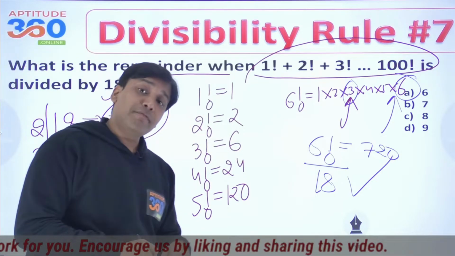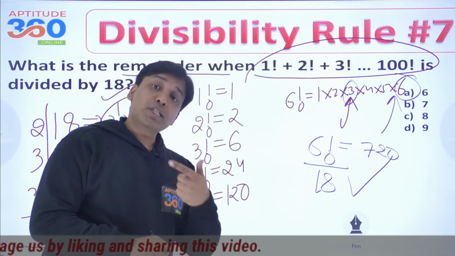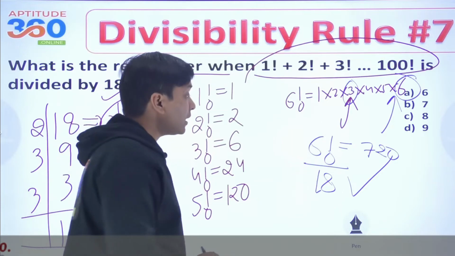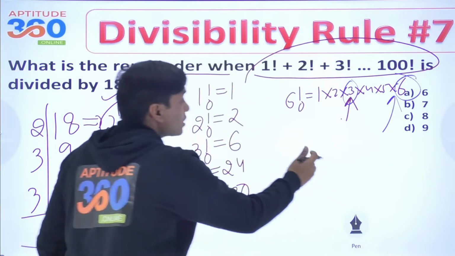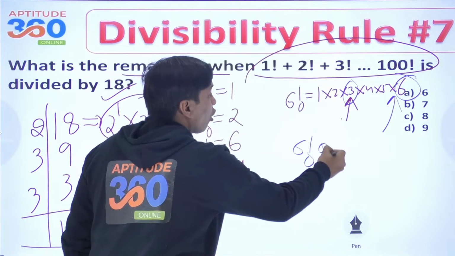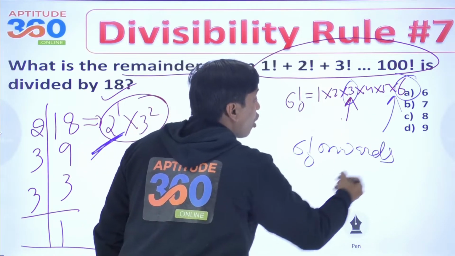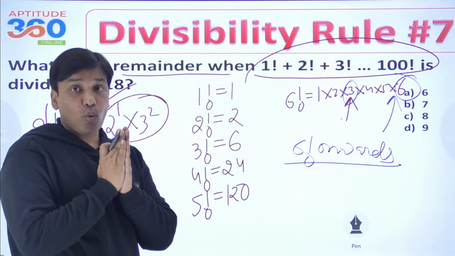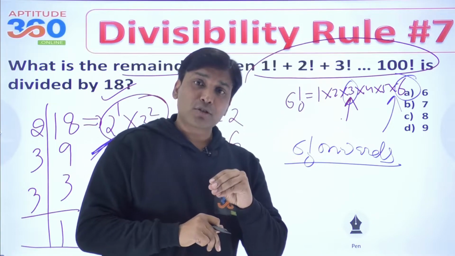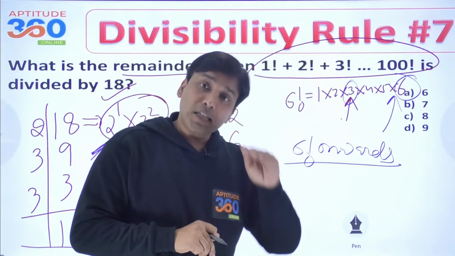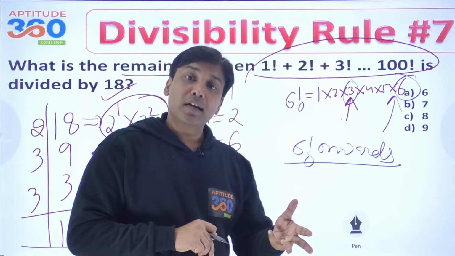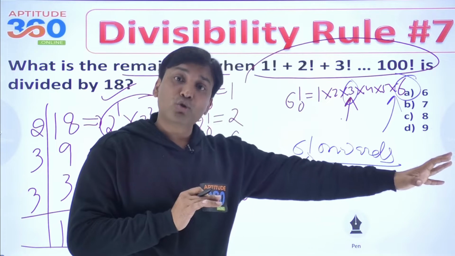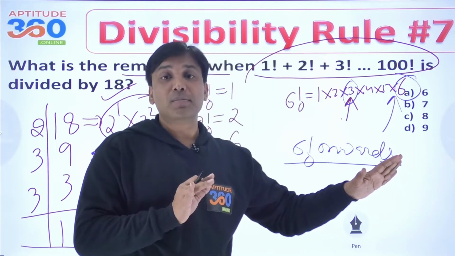So can I say that 7 factorial will also be divisible by 18, because 6 factorial into 7 is 7 factorial, right? So 6 factorial onwards, all the numbers are divisible by 18. Please understand this thing. Why am I saying this? Because if 6 factorial is divisible by 18, 7 factorial will also be divisible by 18, and so forth and so on up to 100. So from 6 factorial to 100 factorial, all the numbers are divisible by 18.